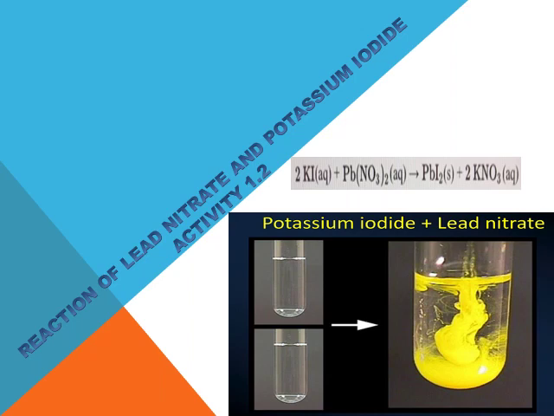See, in this picture, we have taken aqueous solutions of both these substances. Both are the same, transparent in nature, but when we mix both the solutions, we get a yellow precipitate of lead iodide. So some chemical change has taken place.